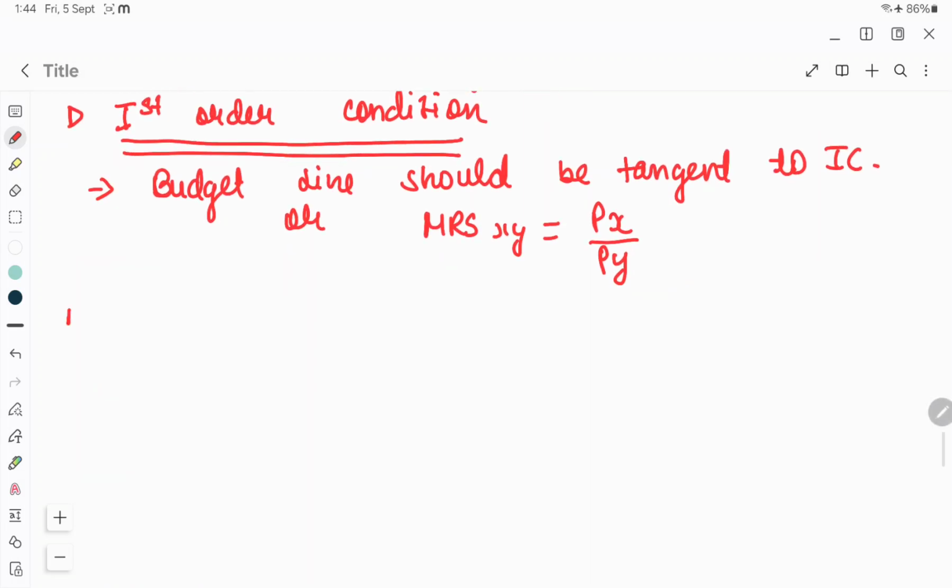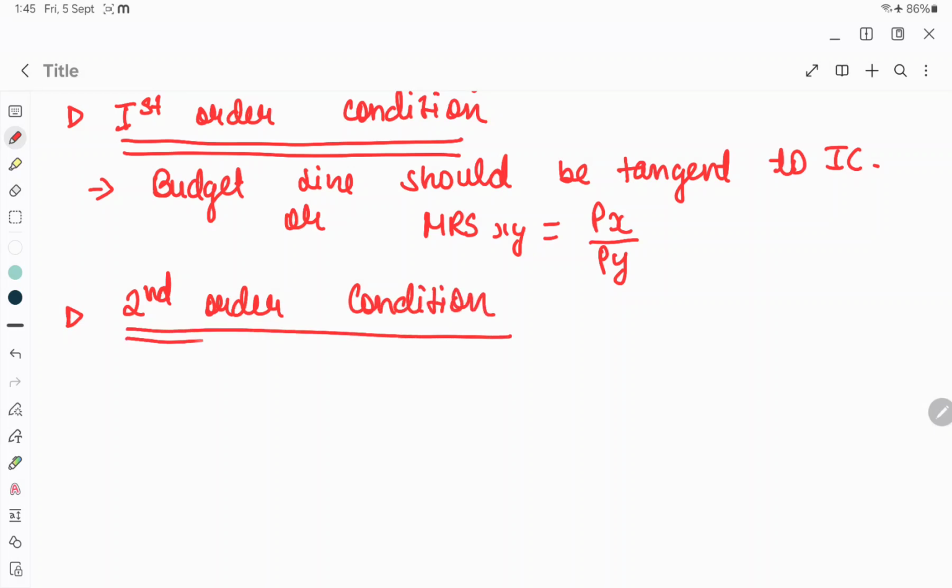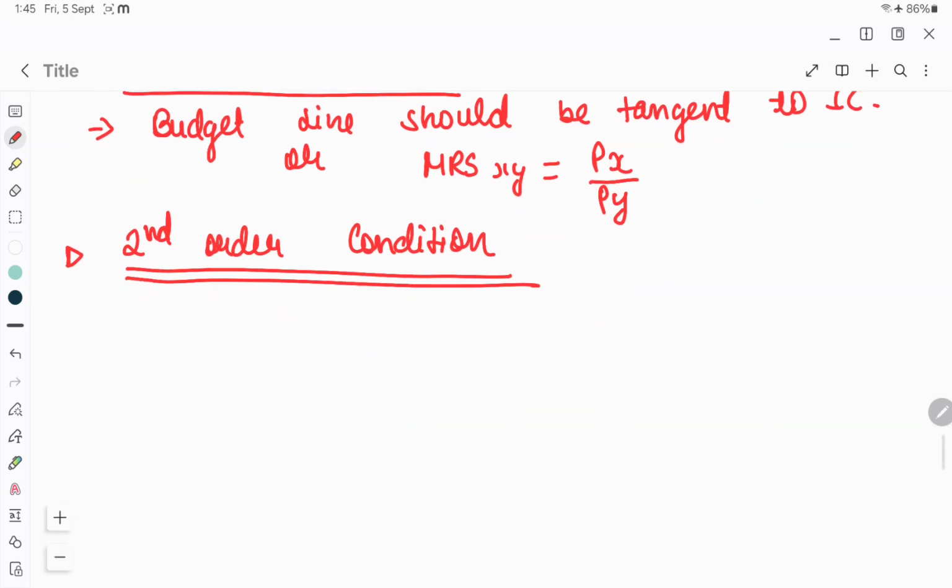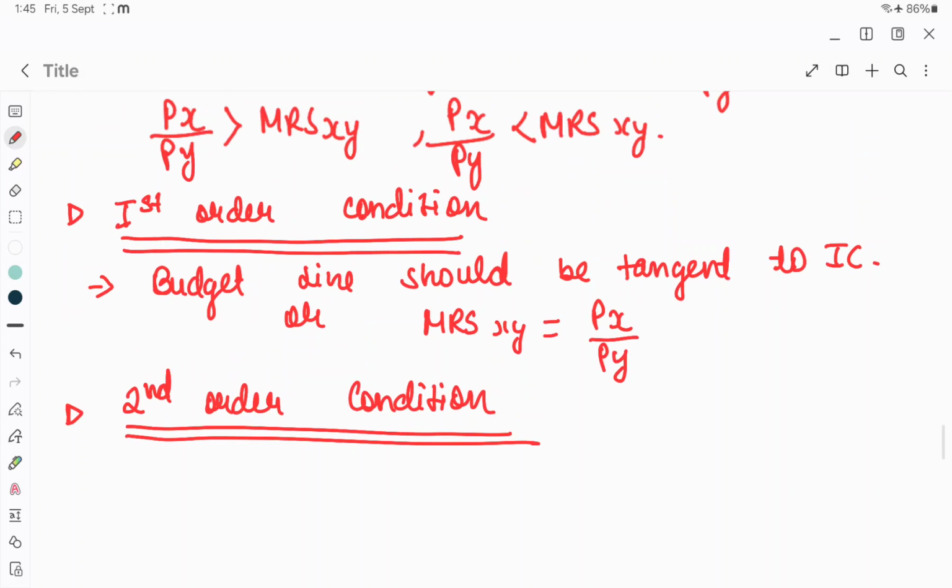Now what is the second order condition? Second order condition is that at the point of tangency, the indifference curve must be convex to the origin. It should be falling at the point of equilibrium and not rising.